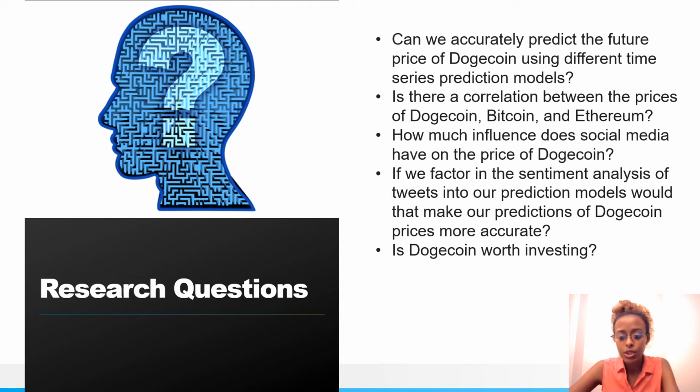How much influence does social media have on the price of Dogecoin? And if we factor in the sentiment analysis of tweets and news outlets into our prediction models, would that make our predictions of Dogecoin prices more accurate? And finally, with a summary of all this, is it really worth investing in?